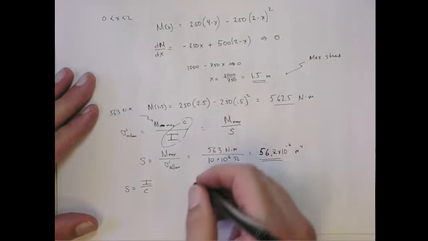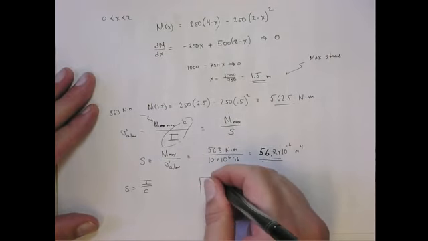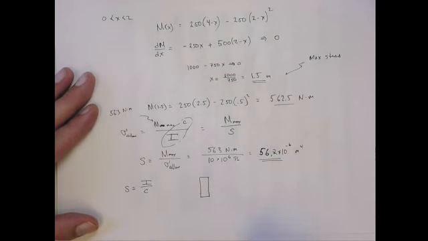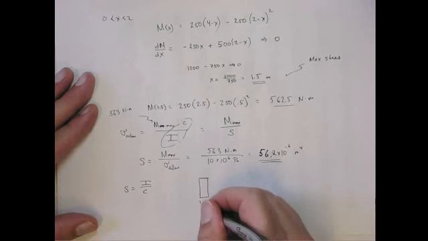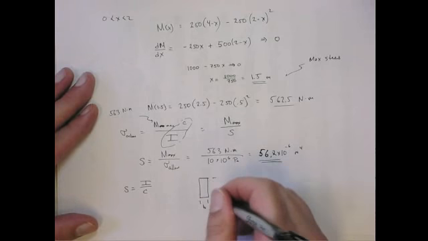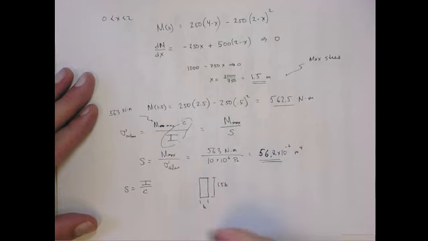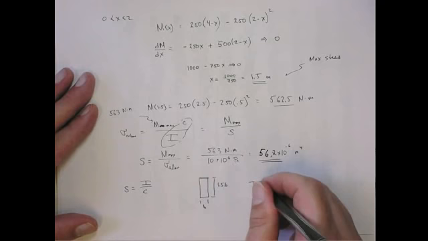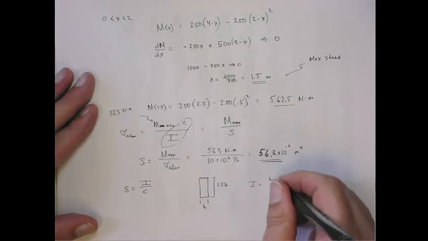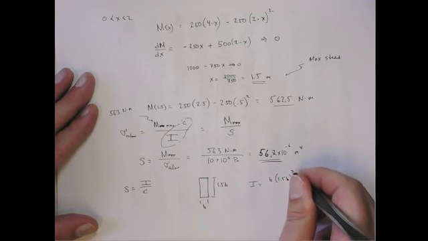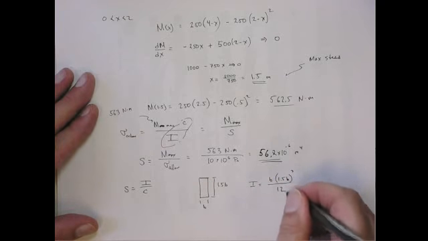And in this particular design, we're limited to a rectangular cross-section. It's like a wood beam. And we're told that the base is B and the height has to be such that this is 1.5 times B. Now, I, in this case, is the base, B, times the height, which is 1.5 B cubed over 12.